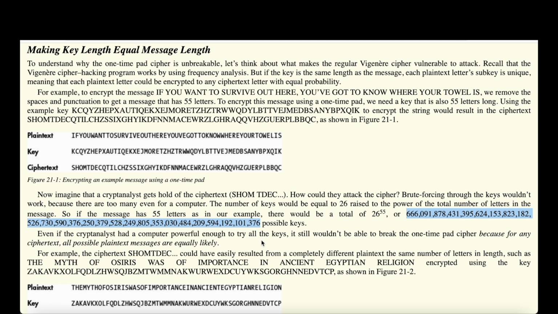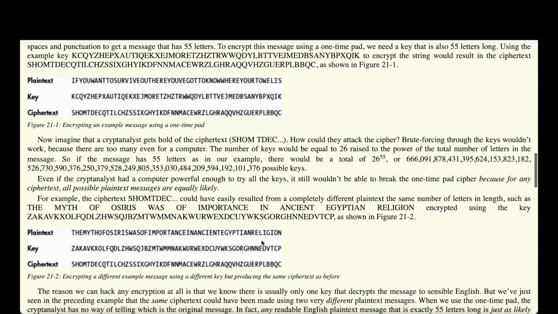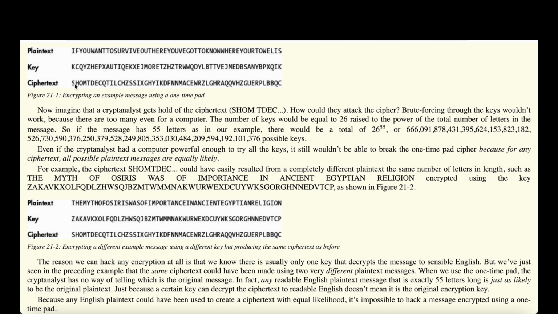And even if we had a computer that was powerful enough to try out all those different key options, it still wouldn't be possible to break that message, because for any ciphertext, all the possible plaintext messages are equally likely. To understand that better, let's have a look at an example. We can see that we have this ciphertext over here by applying our key here. But if we are brute forcing this ciphertext to figure out which combination of keys is going to result in some valid English plaintext, we could actually use different keys to get English text, but of course it would lead to different English text.